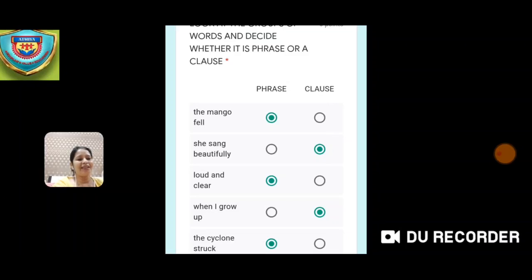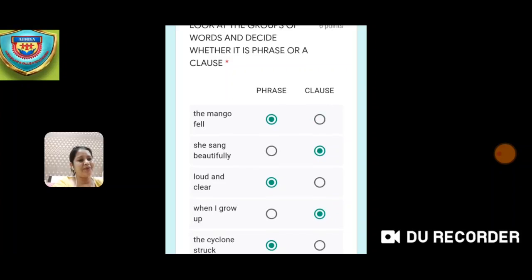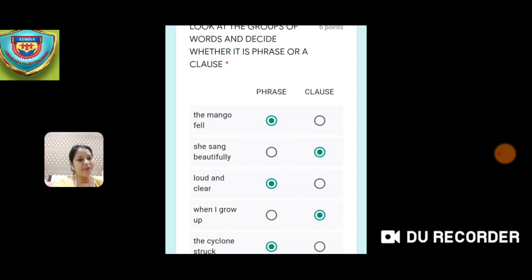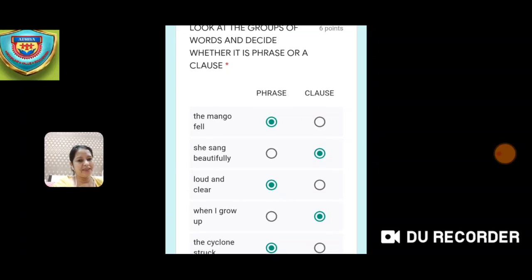Now when you select, it will become green, and if it is wrong, then you are not going to come to know whether it is wrong or right. After you get your score, then only you will come to know. But yes, if you leave the question and move to the next question, it is not going to be green. It is going to show you a reminder that you need to complete each and every question.